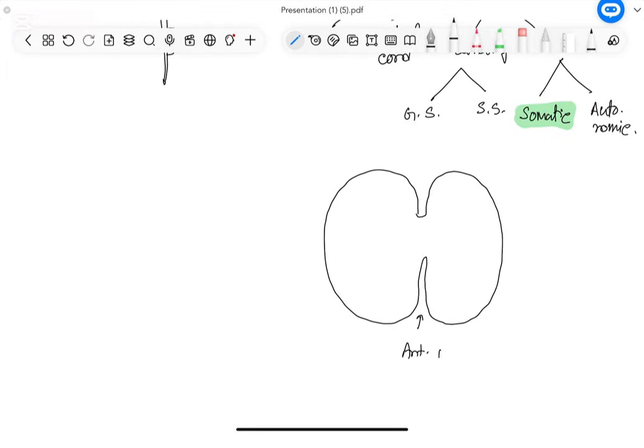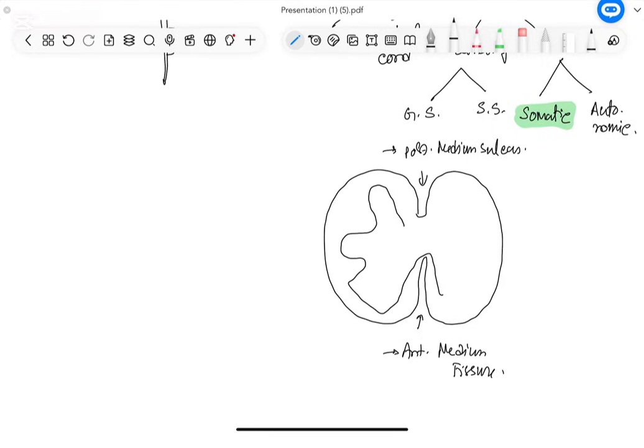This is the anterior median fissure and this is the posterior median sulcus. That means this is the anterior or ventral area of the spinal cord and this is the posterior or dorsal segment of the spinal cord. Inside this spinal cord, we will get grey matter. It is divided into grey matter and white matter.